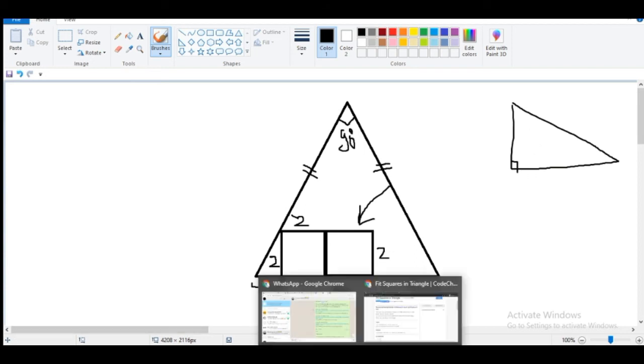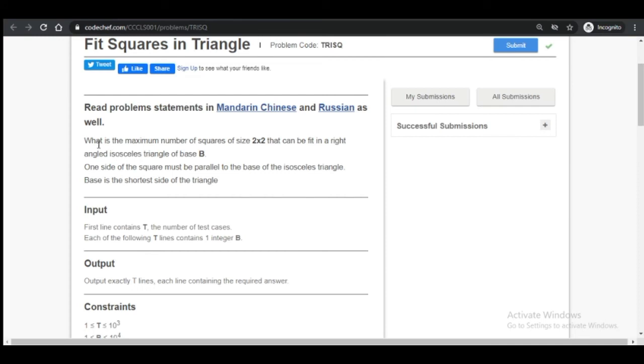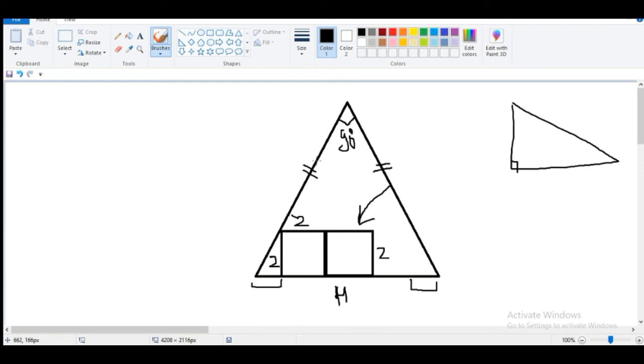Let me say this again. The maximum number of squares of side 2 cross 2 such that they can be fit in a right angled isosceles triangle of base B. Not a problem. Here also we will make squares.